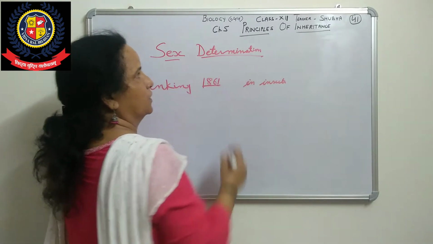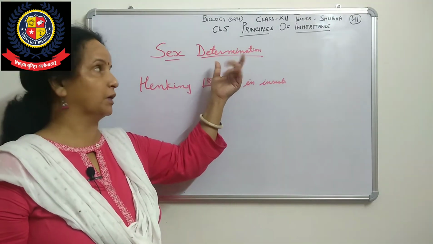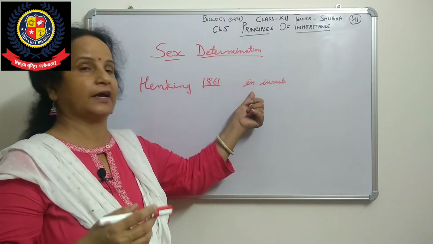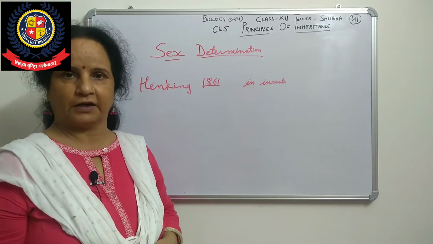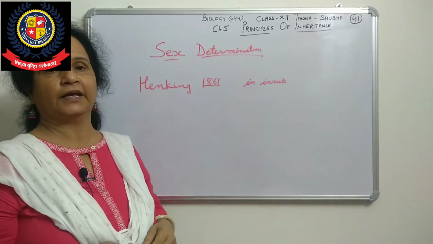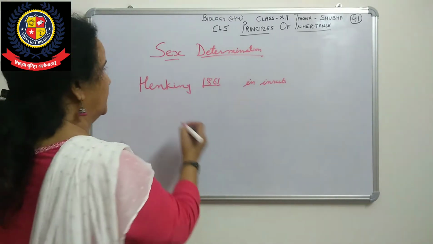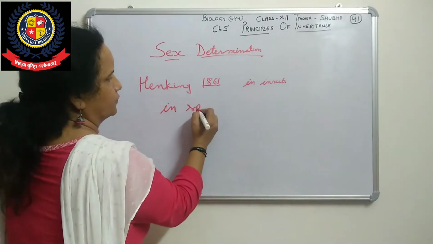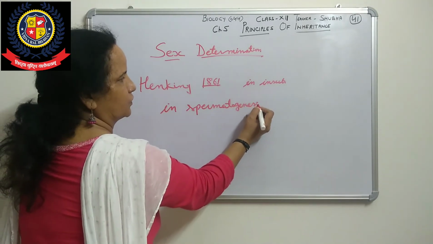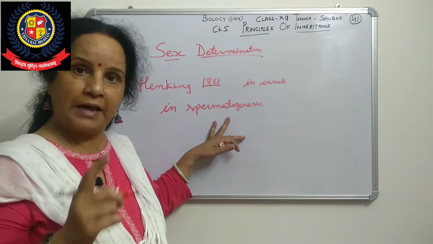Means whatever all scientists were puzzled about how it is going to be decided whether it will be a male child or female child, male offspring or female offspring. So first Henking did an experiment in insects, and he observed spermatogenesis. Everyone knows that spermatogenesis is the formation of male gametes. It means they were studying the male.